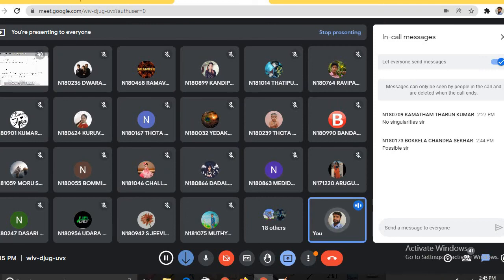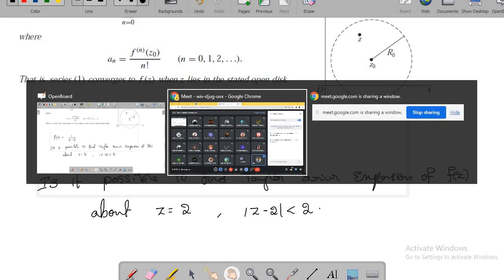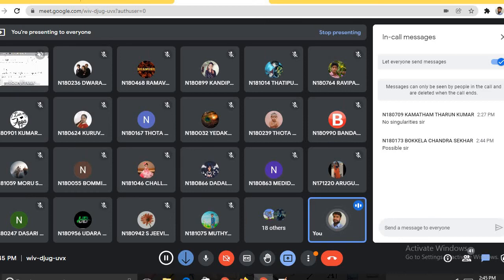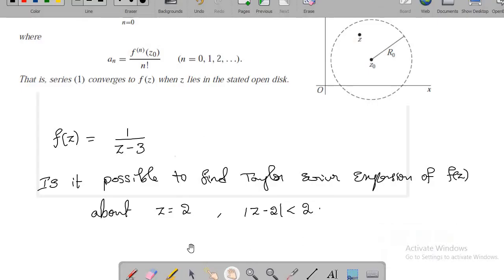So you are saying it is possible. Are you sure? It means whatever open disk you are taking, in that open disk the function must be analytic. So are you sure that the function is analytic in the open disk which is given there? This is the open disk. The open disk here is this.